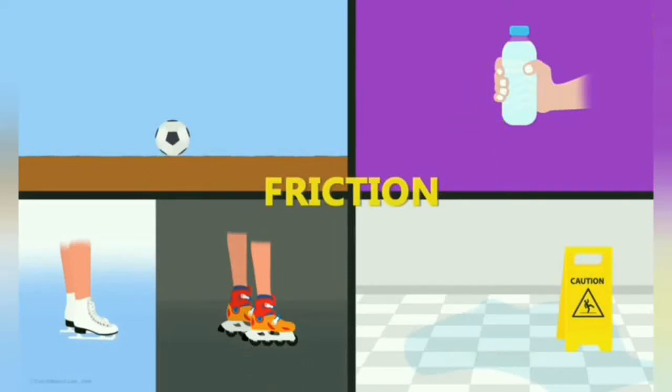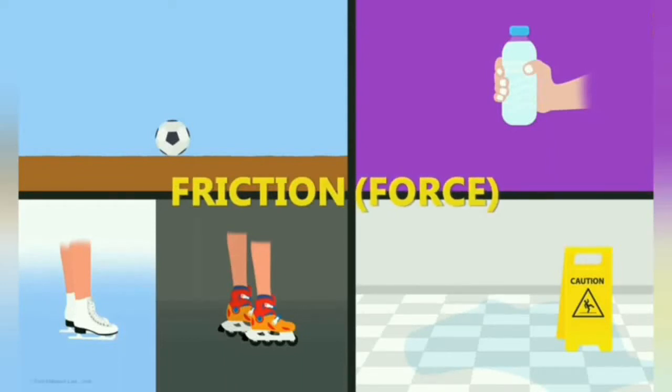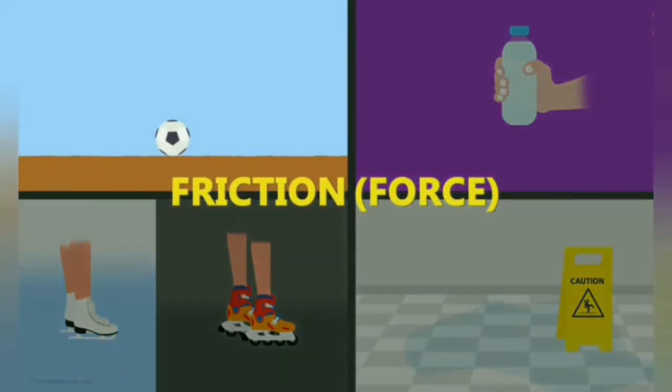It's quite easy to understand its concept. Friction is nothing but an opposing force. It is the force exerted by a surface when an object moves or tends to move across it. In the first case, when we consider the ball to be moving on a flat ground, then the force of friction always tends to act in a direction opposite to which the ball tends to move.